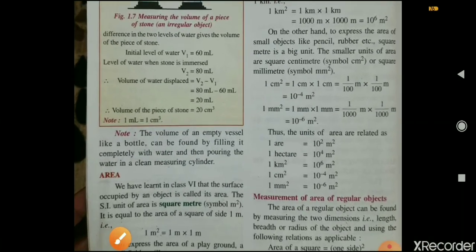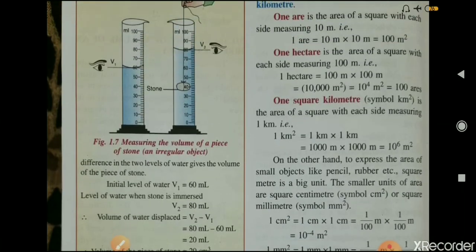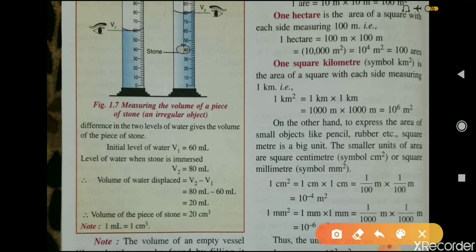Here you can see in this figure, initially the level of water V1 is 60 ml, and after immersing the stone in this measuring cylinder, the level rises to 80 ml. Therefore, by taking the difference between these two volumes, the volume of water displaced is equal to V2 minus V1, that is 80 ml minus 60 ml.